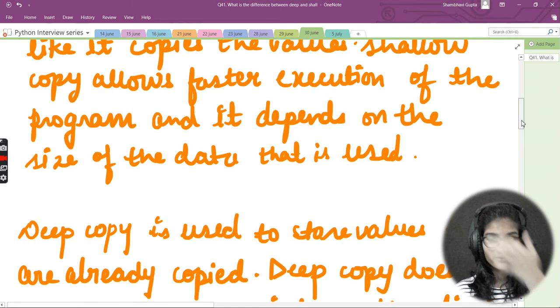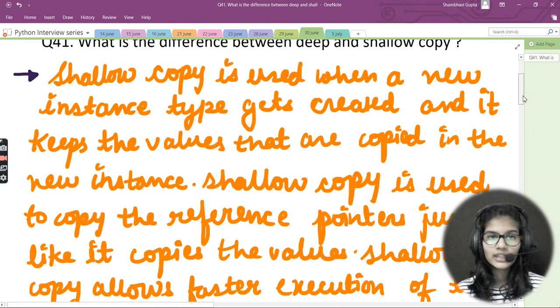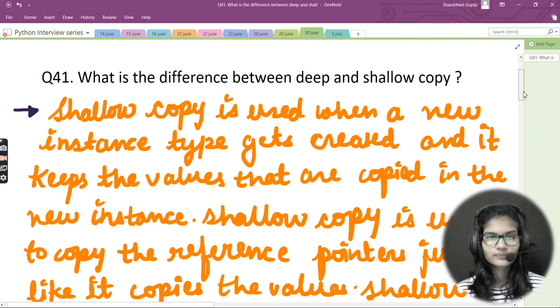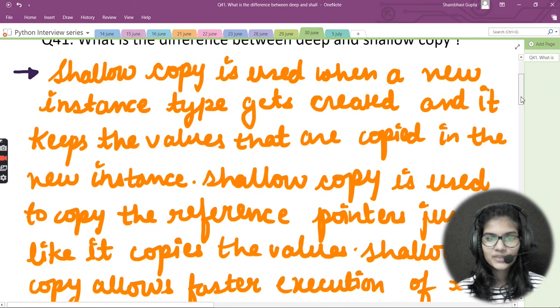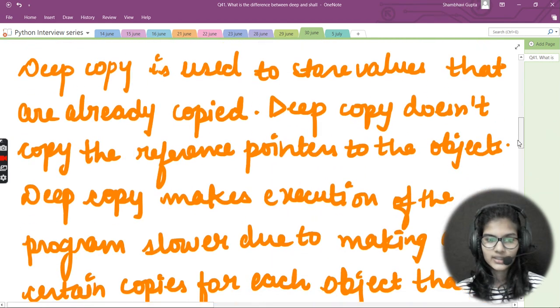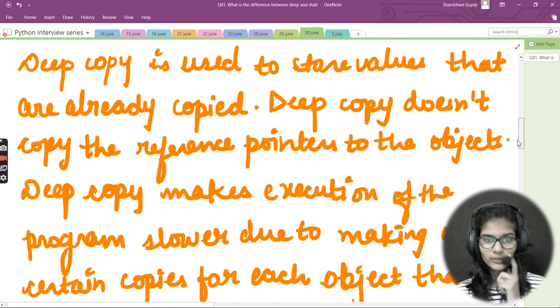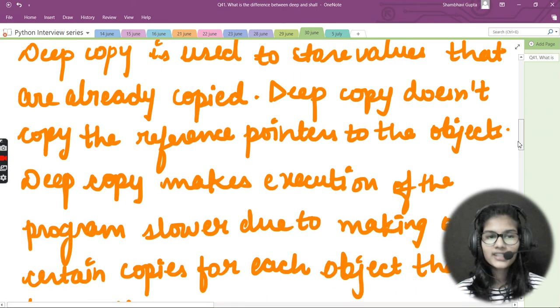These are some differences which I have just listed regarding the shallow copy and the deep copy. Shallow copy is used when a new instance type gets created and it keeps the values that are copied in the new instance. Deep copy is used to store the values that are already copied. This is the very first difference. Other than that, deep copy does not copy the reference pointers to the object.